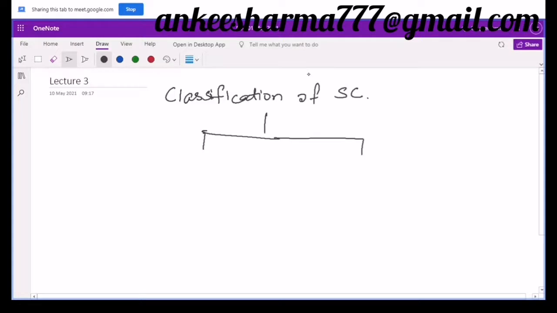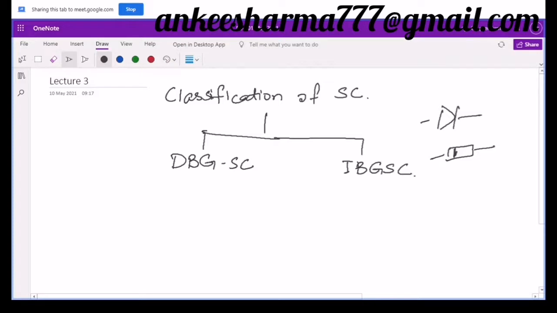So what is this direct band gap and indirect band gap? Let me write here direct band gap semiconductors and indirect band gap semiconductors. Now let me take an example over here. As you can see, a normal diode, which I guess you all have seen, a very small diode like this. The symbol of a diode is this one, and there is a strip over here, and the rest of the thing is black. And there is one light emitting diode, right? You all have seen this LED. So there is some circuitry inside it, and it emits light.